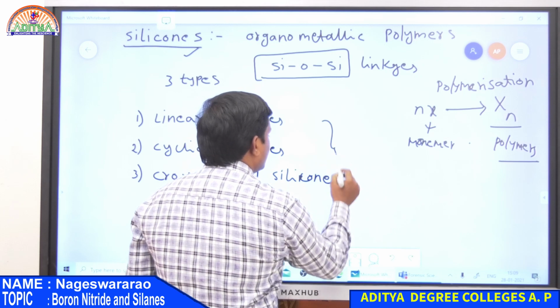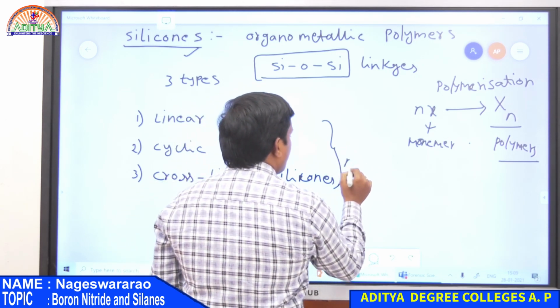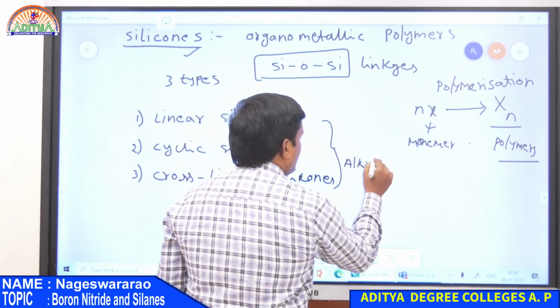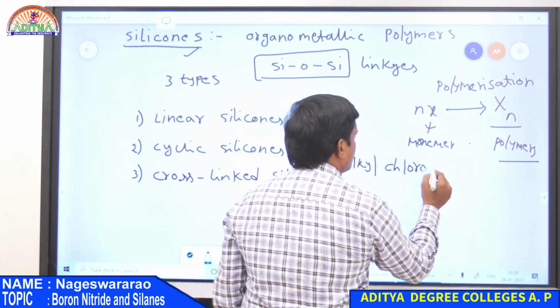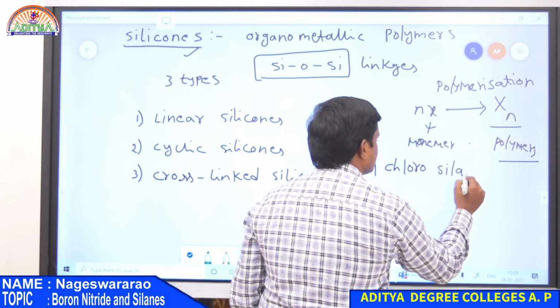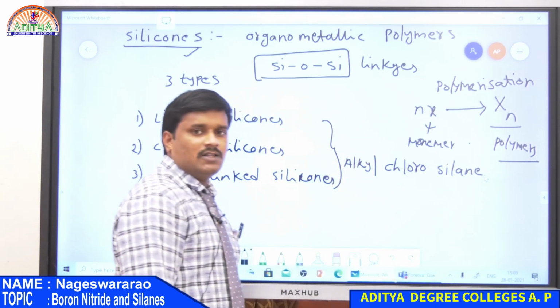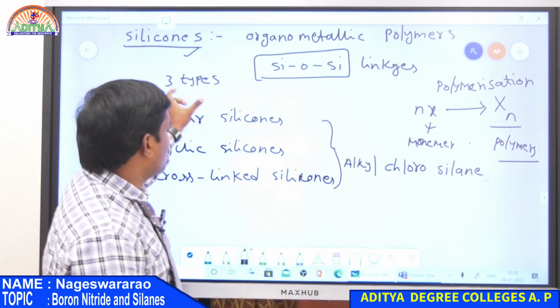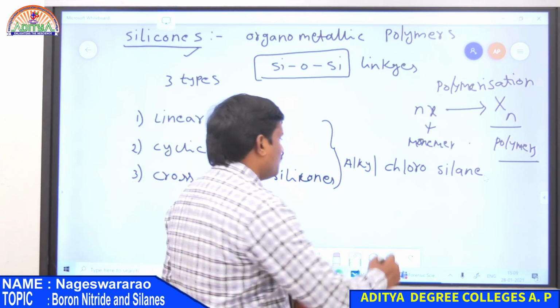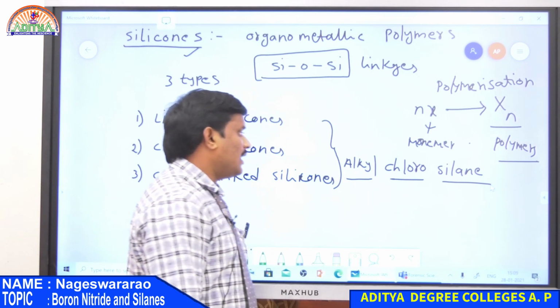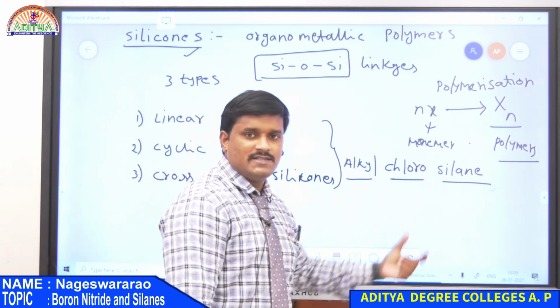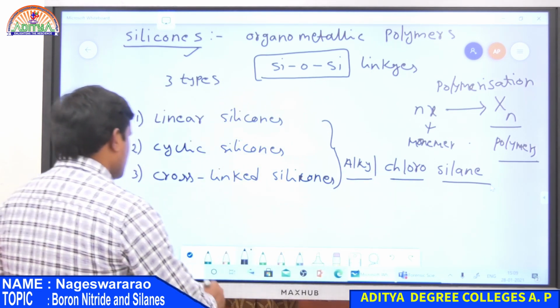All these are prepared from alkyl chlorosilanes. So all these silicone polymers are prepared from alkyl chlorosilane, and alkyl chlorosilane is prepared from a Grignard reagent.